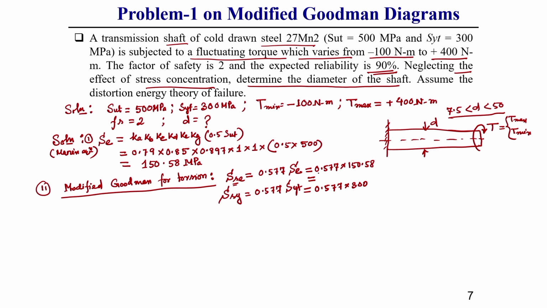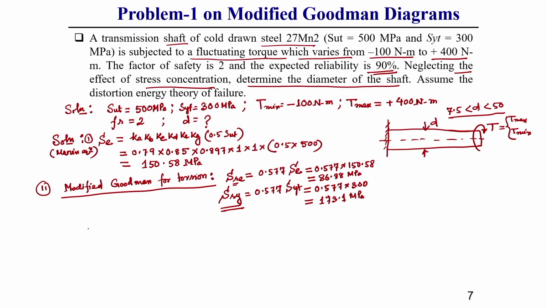So the endurance shear stress is 86.88 MPa and the yield shear stress is 173.1 MPa. Why am I calculating this? Because for drawing the modified Goodman diagram in the torsional case, these are the data required. That is why this information is required.